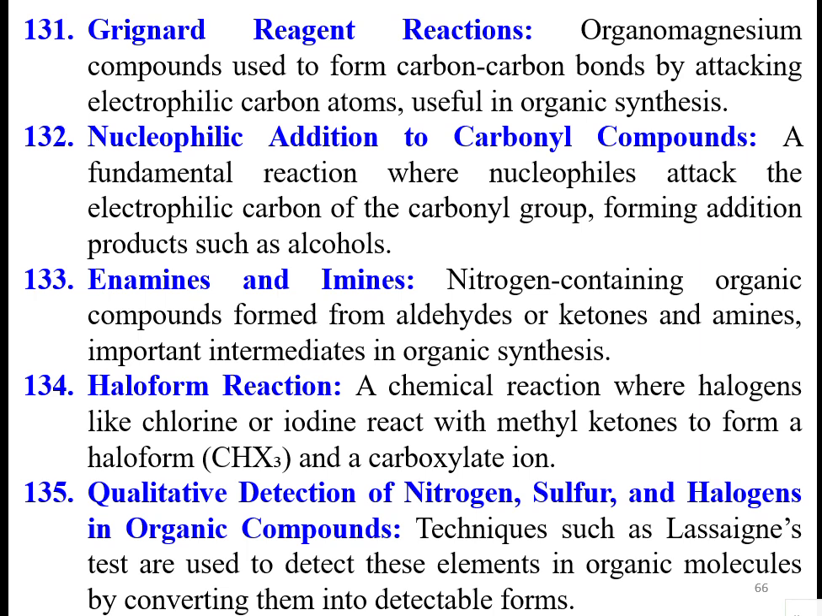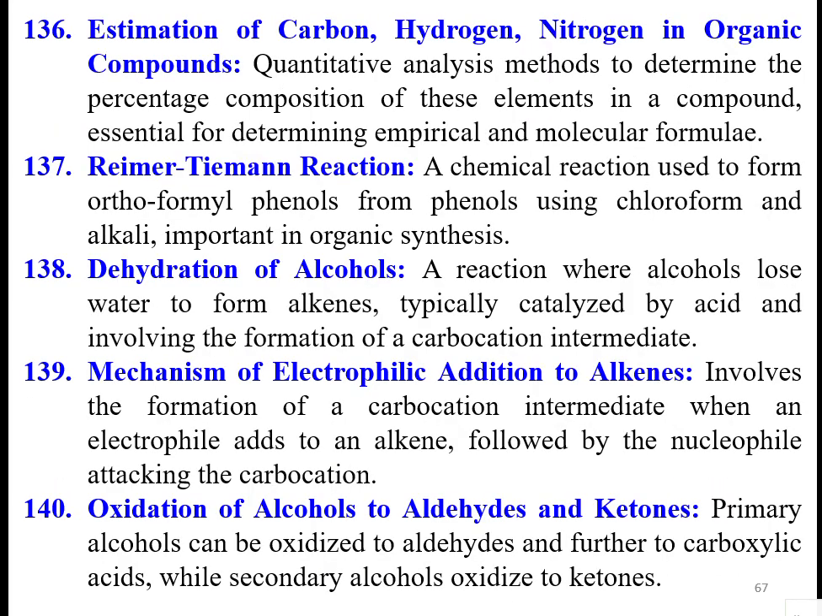The mechanism of electrophilic addition to alkenes involves the formation of a carbocation intermediate when an electrophile adds to an alkene, followed by the nucleophile attacking the carbocation. So that is the mechanism of electrophilic addition to alkenes.